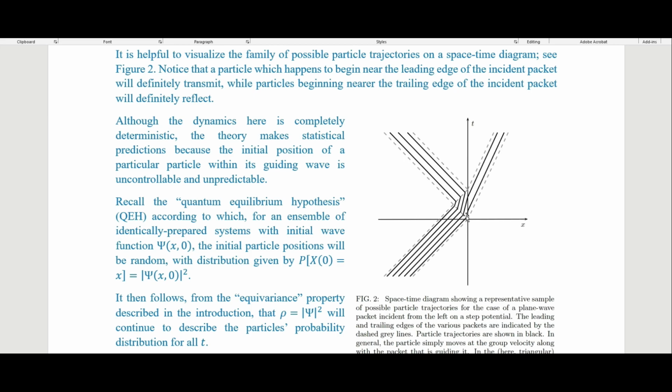And so we see that this has to do with whether these slowed down particles in the overlap region run into the potential first or run into the trailing edge of our incident wave first. If they hit the potential first, they transmit. If they hit the trailing edge of our incident wave, then they will reflect. And so this has to do with where inside the wave packet the particle was located.